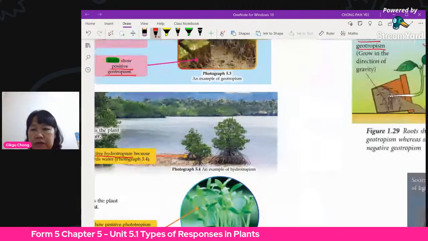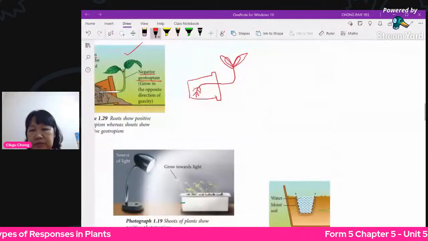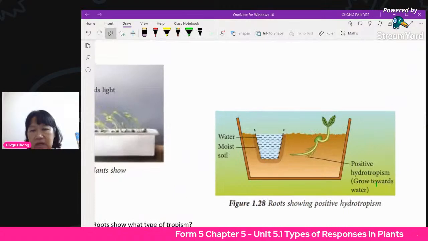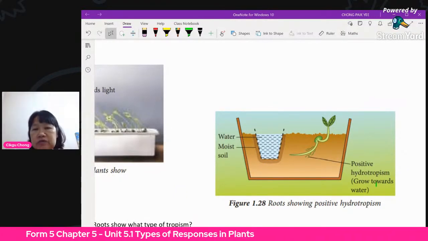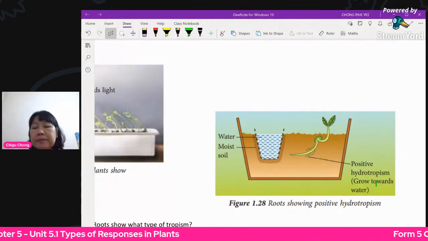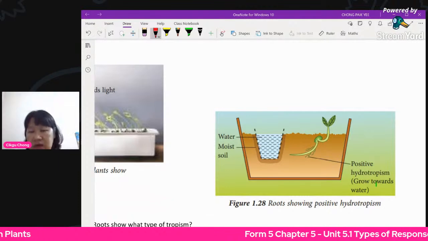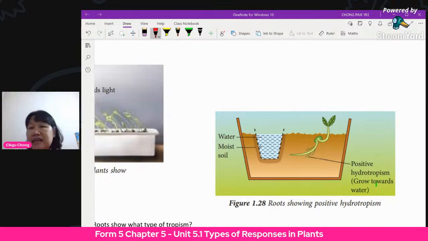So if you want to do a simple experiment, you just purposely plant your plant like this, with your water source on one side only. Whatever you do, you only water the plant on one side and you do not water this side. If it's a short seedling, you can see within 1 week already.